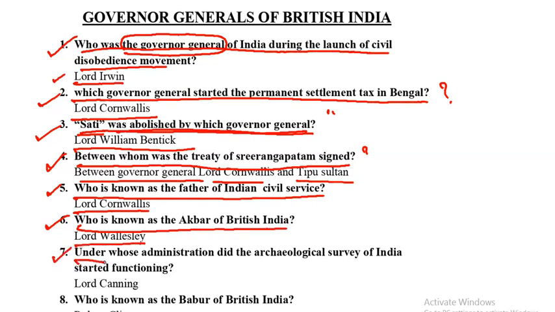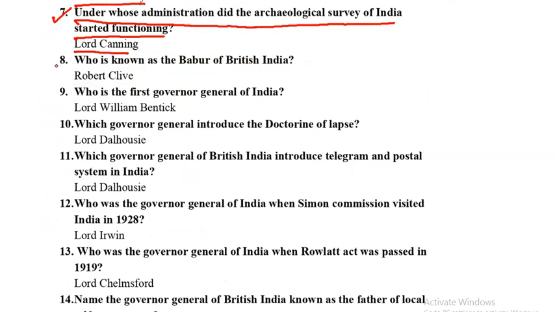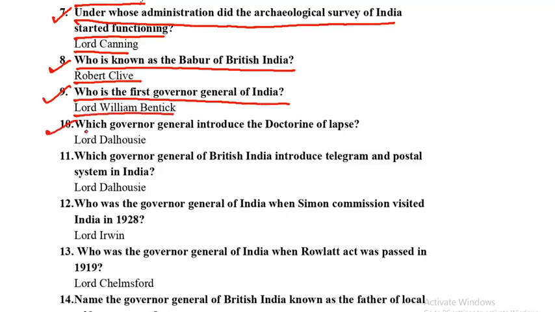Next question is, under whose administration did the Archaeological Survey of India start functioning? Means during whose Governor Generalship was this Archaeological Survey of India started in India? That is the question, and the answer is Lord Canning. Next question is, who is known as the Babur of British India? So it is Robert Clive. Very important question. Who is the first Governor General of India? Lord William Bentinck.